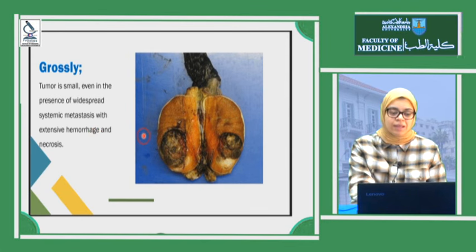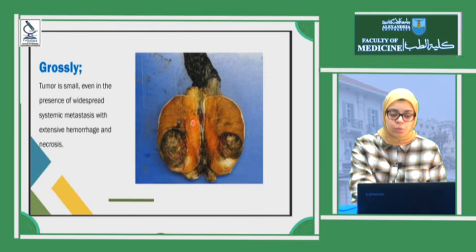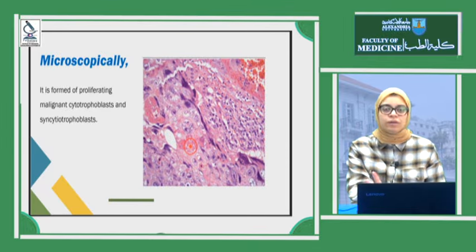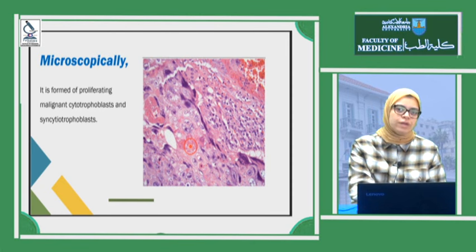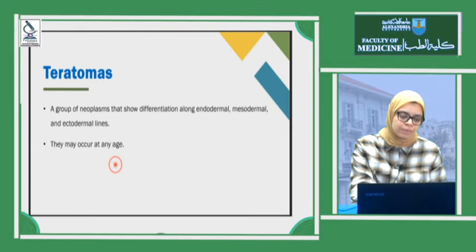Grossly, the tumor has a characteristic thing: it spreads hematogenously early, even when it has a small size. It could be small even in the presence of wide systemic metastasis, and it has extensive hemorrhage and necrosis. And under the microscope, it's formed of, you know, choriocarcinoma. It will always remind you of the chorionic villi, the products of conception. So you will remember that the choriocarcinoma is formed of cytotrophoblasts and syncytiotrophoblasts, but here it's the malignant form, formed of malignant cytotrophoblasts and syncytiotrophoblasts.